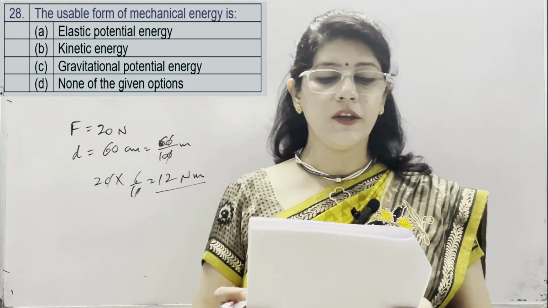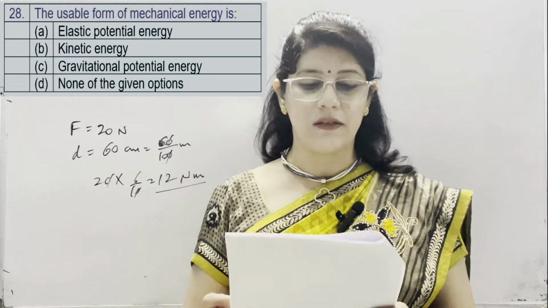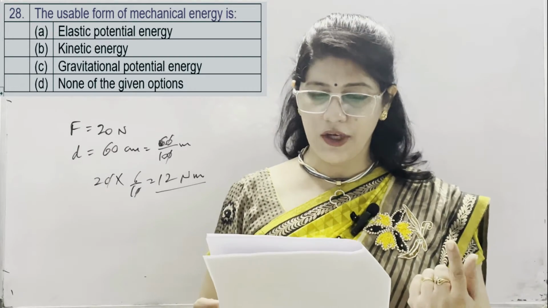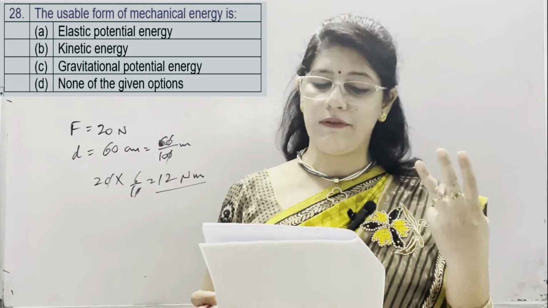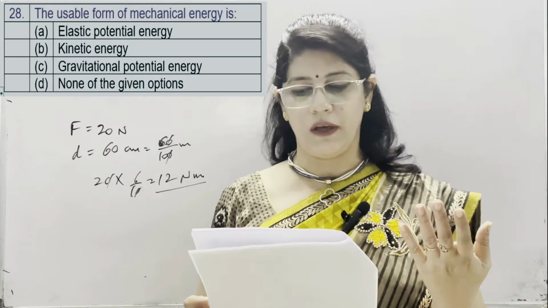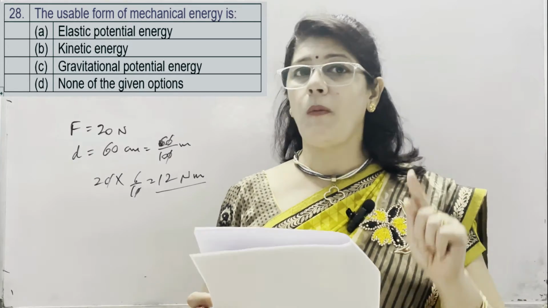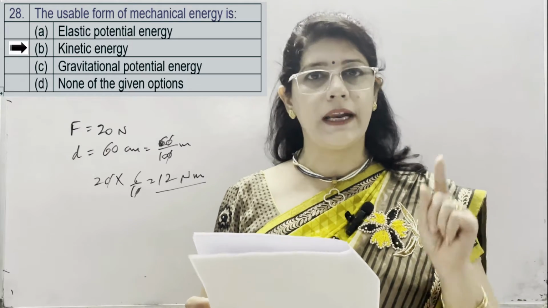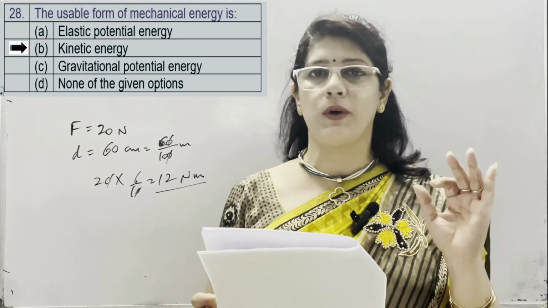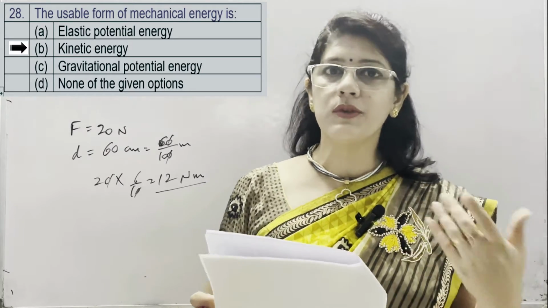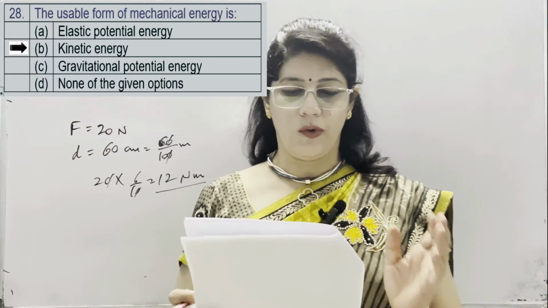Question number 28. The usable form of mechanical energy is A. Elastic potential energy, B. Kinetic energy, C. Gravitational potential energy, D. None of the given options. Usable form of mechanical energy is always kinetic energy. We cannot use potential energy. It should be used in the form of kinetic energy only.